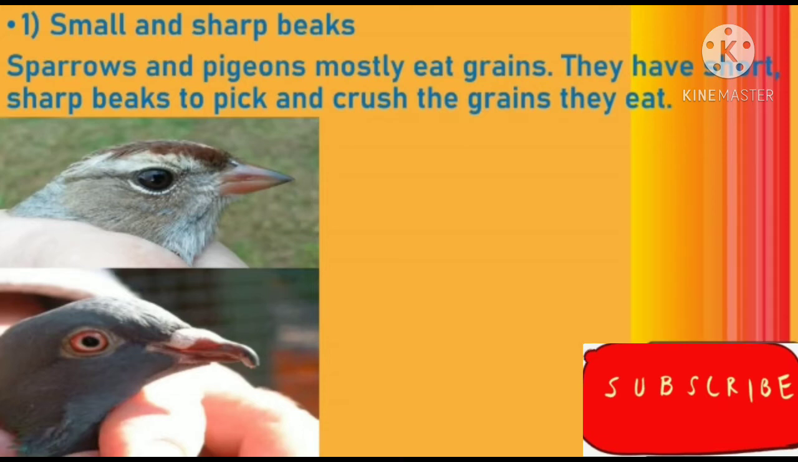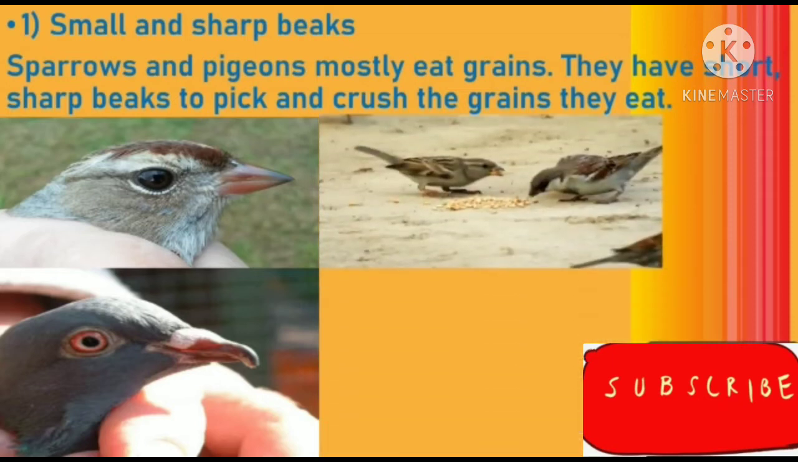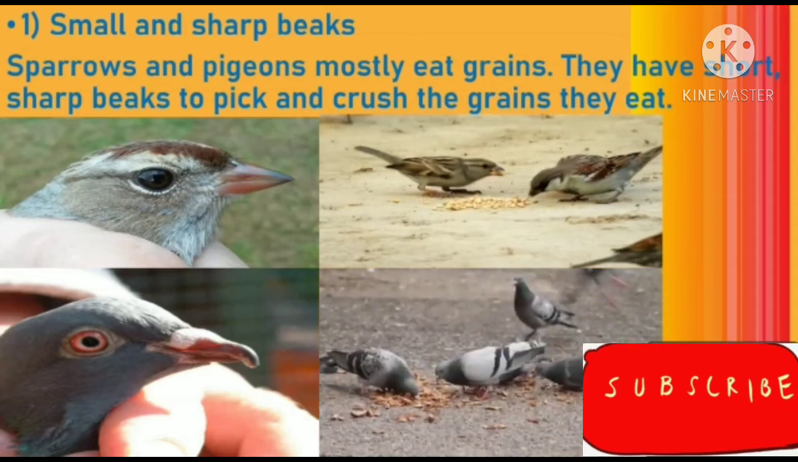They have short and sharp beaks to pick and crush the grains they eat. So here is the image of a sparrow eating grains, and pigeons, how they are eating grains. So these are the examples of short, small and sharp beaks. See their beaks, how sharp you can see, and they are small in size also. So they are known as small and sharp beaks.